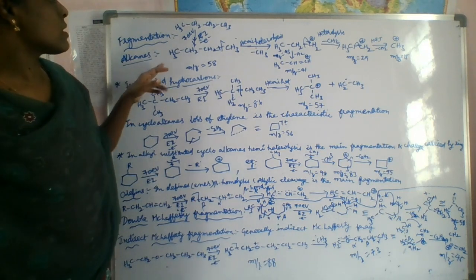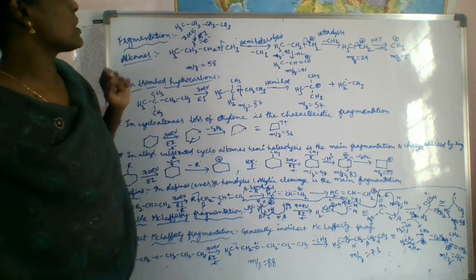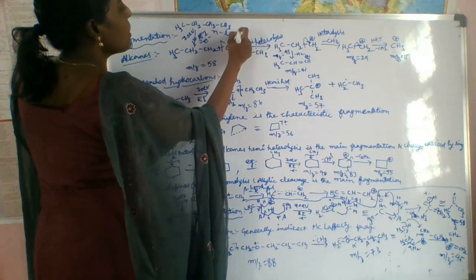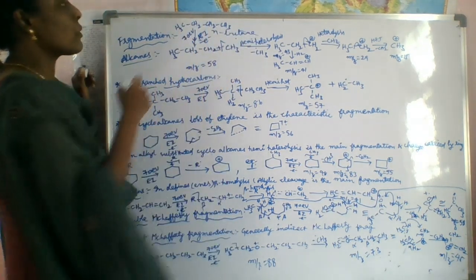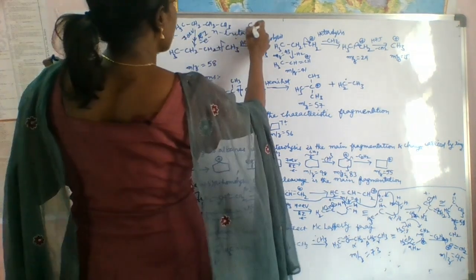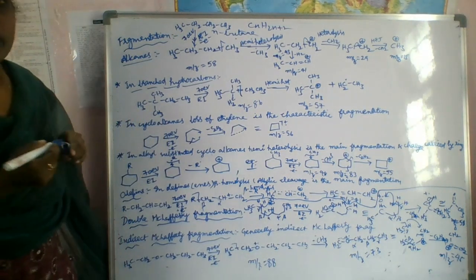First one, alkanes. I am going to take butane, n-butane, normal butane, CH3 CH2 CH2 CH3, because there are 4 carbon atoms and 10 hydrogen atoms, which satisfy the CnH2n+2 formula. This is the alkane formula.